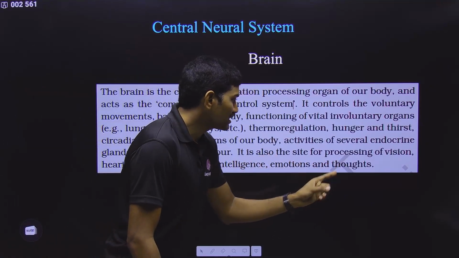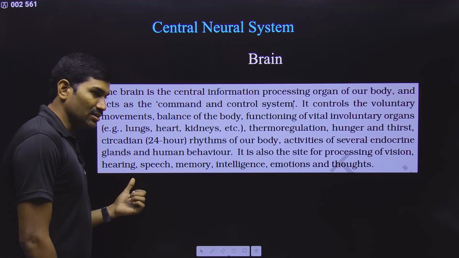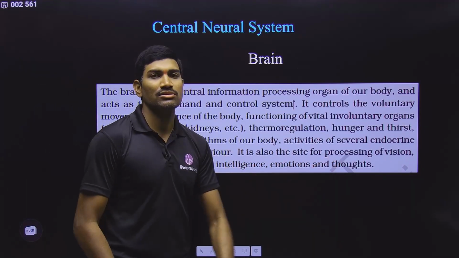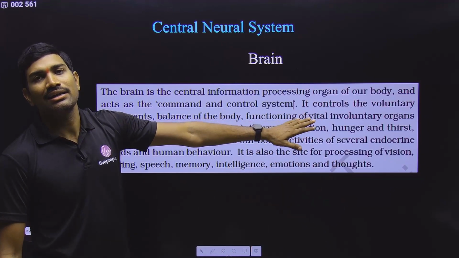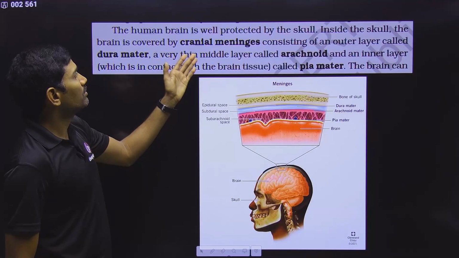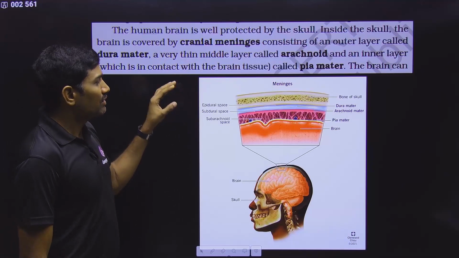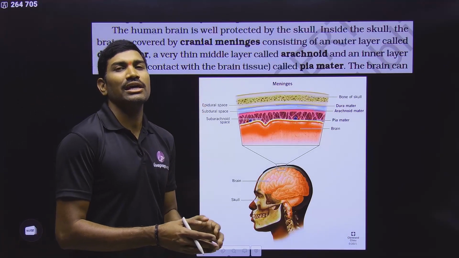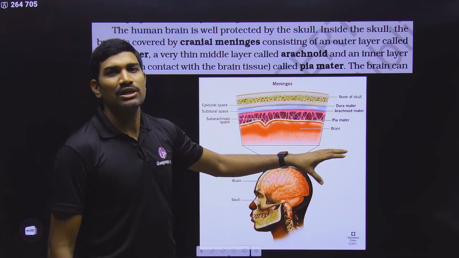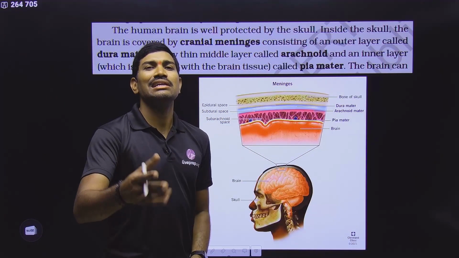It is also the site for processing of vision, hearing, speech, memory, intelligence, emotions, and thoughts, and all these things are analyzed here and they will be stored here. Clear? Next one, the human brain. Here, for each and every sentence, as far as possible, I took the diagrams from the internet and I tried to explain it with the help of the diagrams so that you can easily remember this.